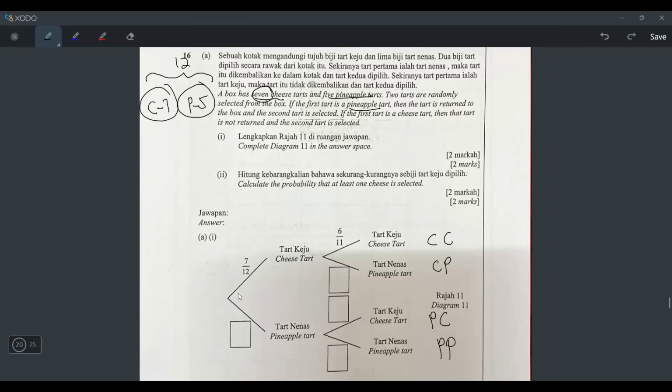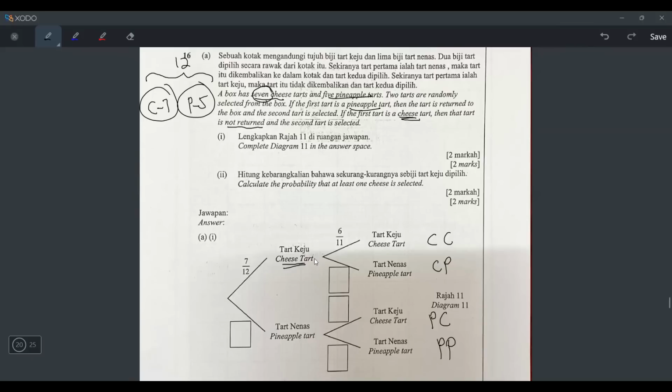So if the first selection is the cheese tart, remember they said if the first tart is a cheese tart, then that tart is not returned. Not returned means without replacement. It means after I chose it, I will not put it back inside the box. That is why the second time I choose the cheese tart, the probability becomes 6/11, because originally it's 7/12, right? But after I choose the cheese tart, I never put it back in the box. That's why it becomes over 11. And the total 7 also becomes 6 already.